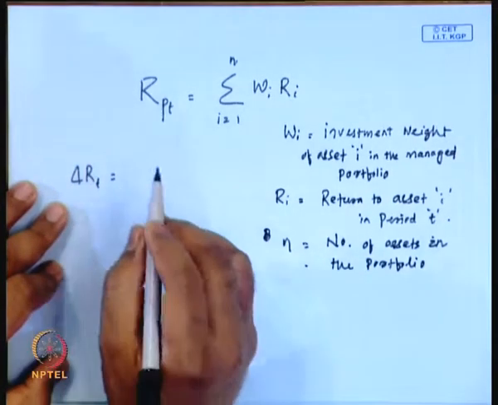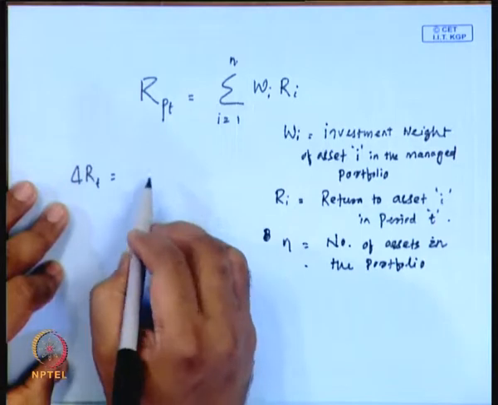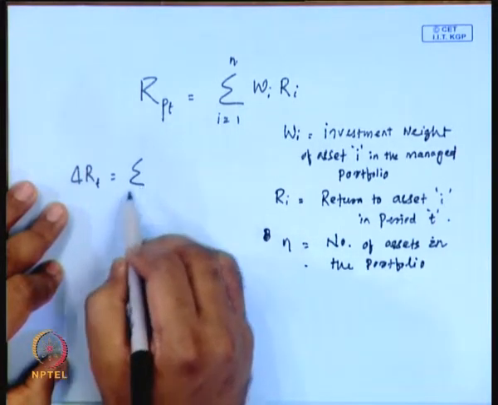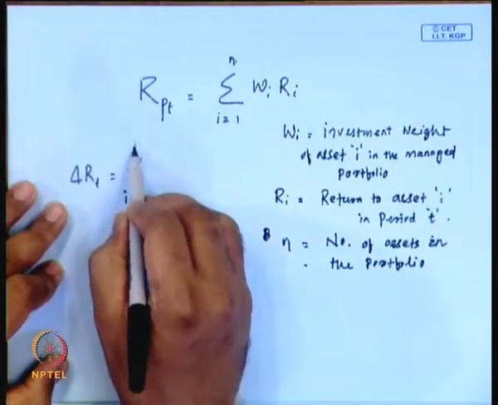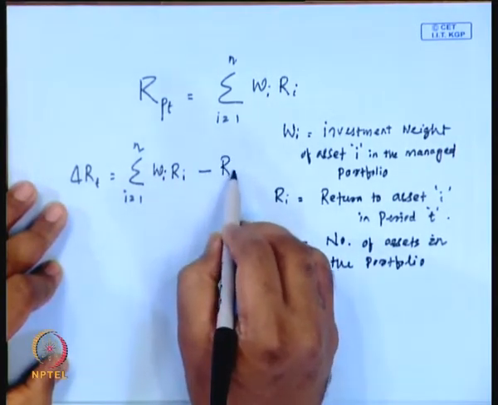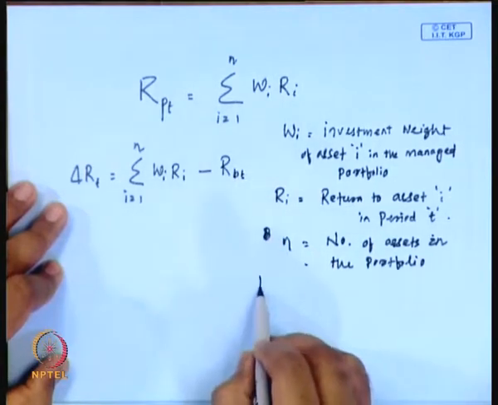delta RT, which will be the return we are getting from the summation of WI RI minus RBT.